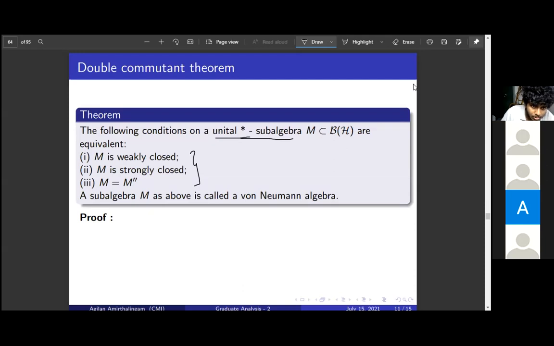M being weakly closed is equivalent to M being strongly closed, and it is equivalent to M being equal to its double commutant. So these three conditions are equivalent. This is what the double commutant theorem states.